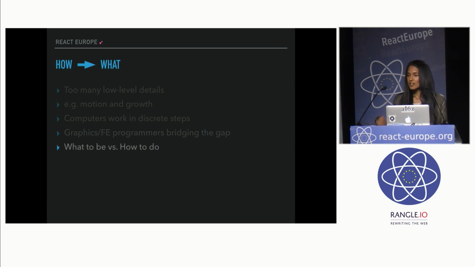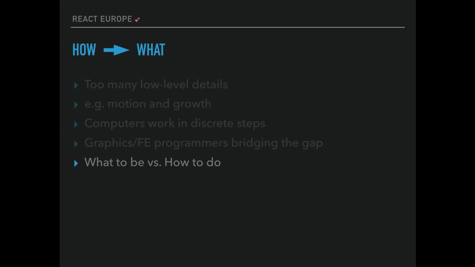And so now that we have much more powerful abstractions and much more powerful computers, how can we get to a place where we simply just describe what an animation is and not how to render it on the screen, right? And that's kind of what we're moving to in the current front end. So the current state of the art is really helping us move in this direction.